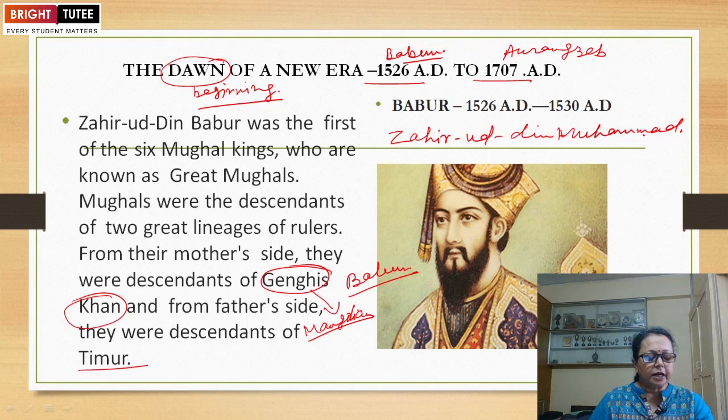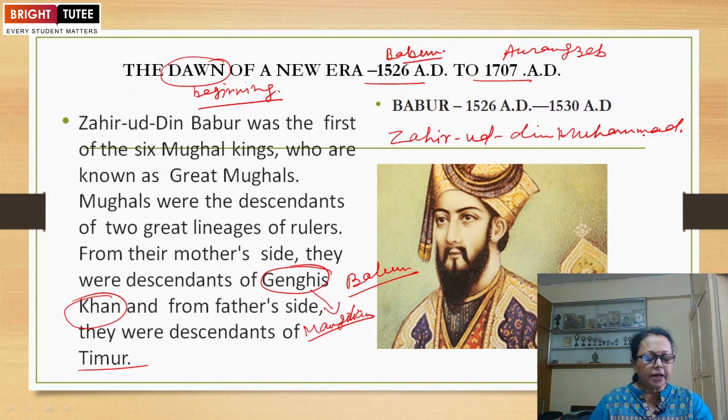He came to India on an invitation. He got an invitation from Alam Khan, the uncle of Ibrahim Lodi, as well as from Daulat Khan, who was the governor of Punjab.